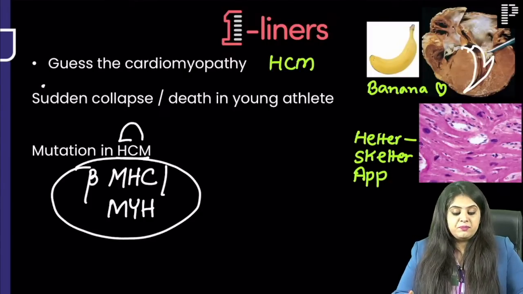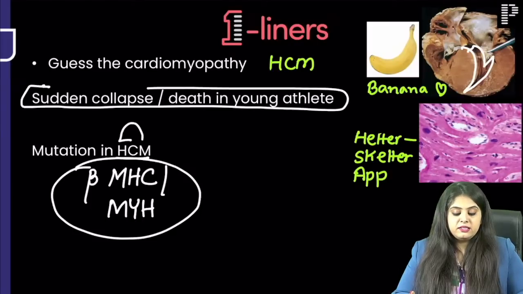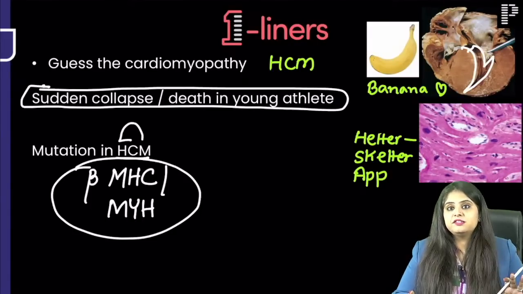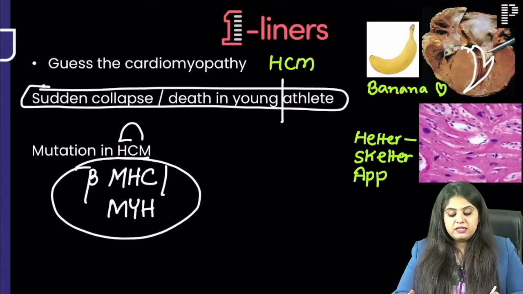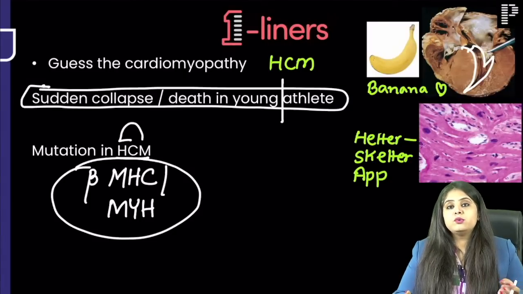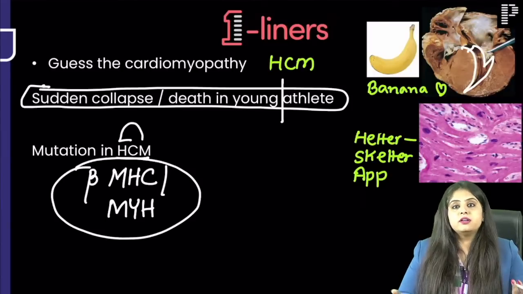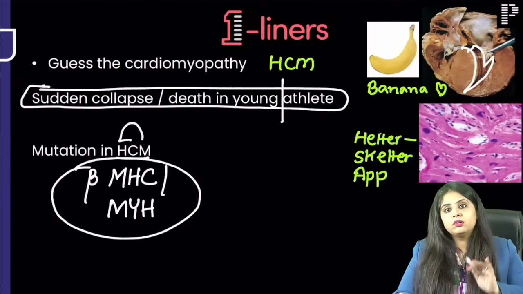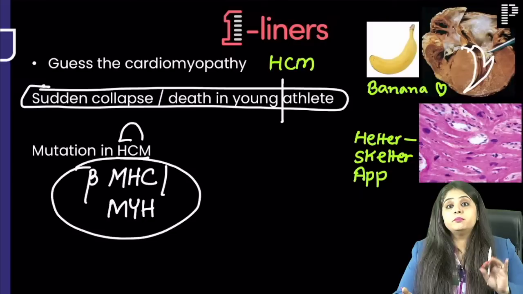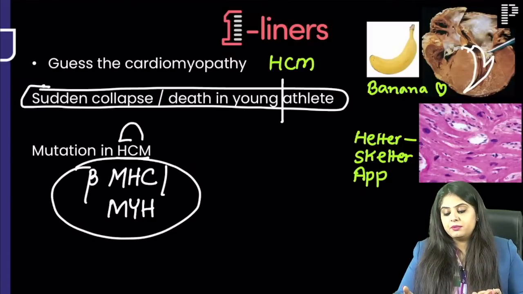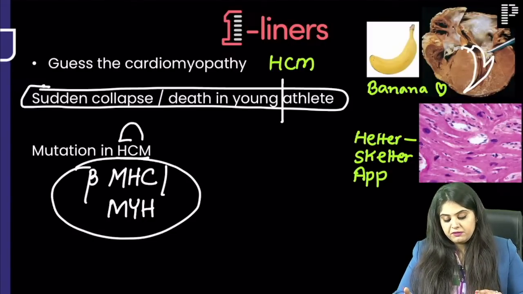And the main problem, it is a sudden collapse or death in a young, not necessarily athlete. Does not mean that if it's a non-athletic person who has just gone to play football for a leisure activity, he can also suddenly collapse and die, and that can also be hypertrophic. So he doesn't have to be a proven athlete for you to mark hypertrophic cardiomyopathy. Okay, perfect. Moving on to the next one.